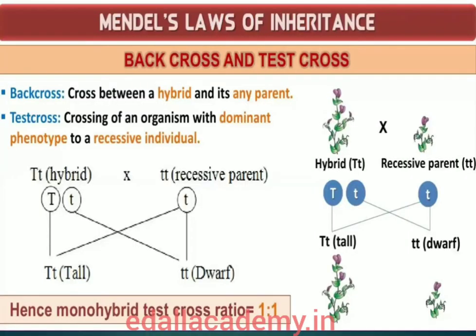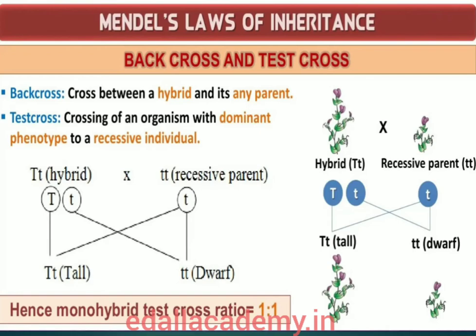Therefore, to determine the genotype of a tall plant at F2 generation, Mendel crossed the tall plant from F2 generation with a dwarf plant. This is called a test cross. So in a typical test cross, an organism, that is pea plants here, showing the dominant phenotype and whose genotype is to be determined is crossed with the recessive parent instead of self-crossing. The progenies of such a cross can easily be analyzed to predict the genotype of the test organism. It is very clearly given with the help of a diagrammatic representation.